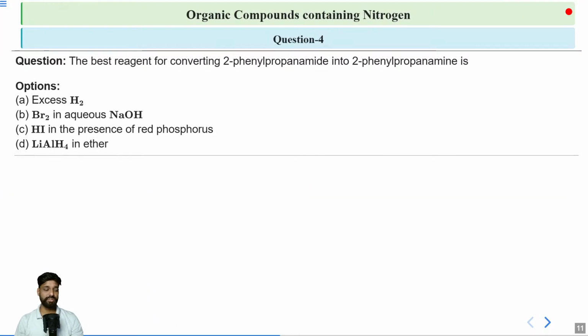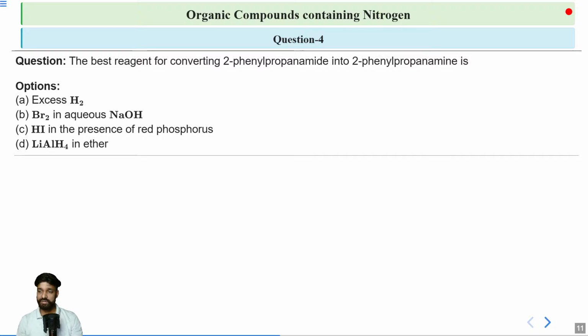Moving on to the next question, question number 4. The best reagent for converting 2-phenyl propanamide into 2-phenyl propanamine is. Options are A. Excess H2, B. Br2 in aqueous NaOH, C. HI in the presence of red phosphorus, and D.